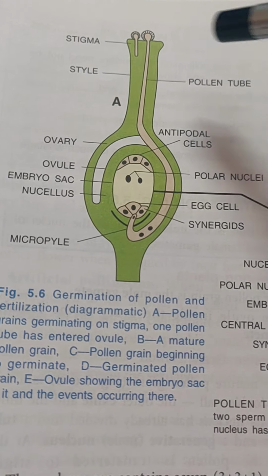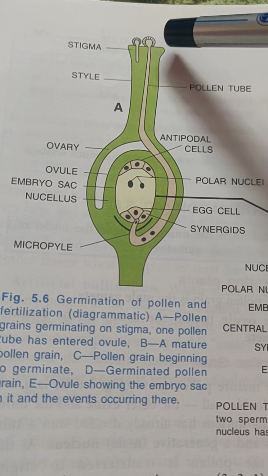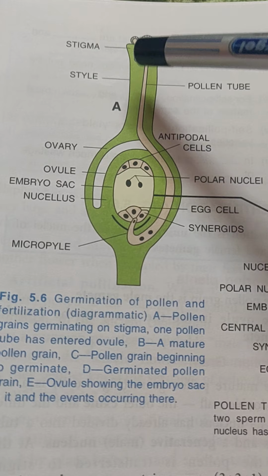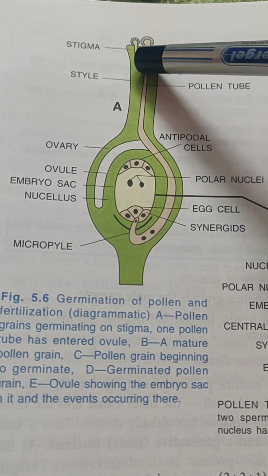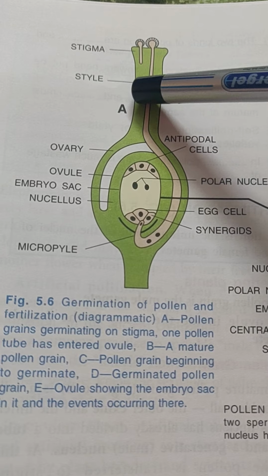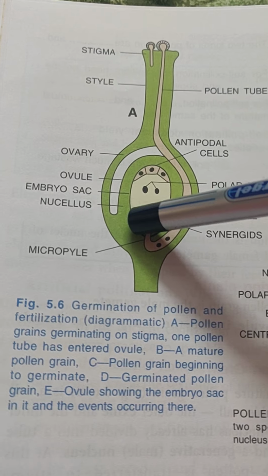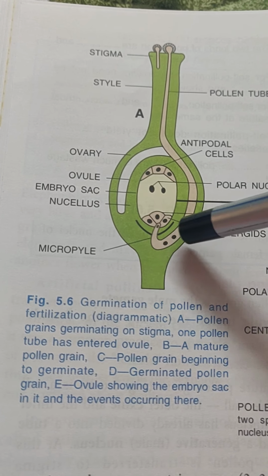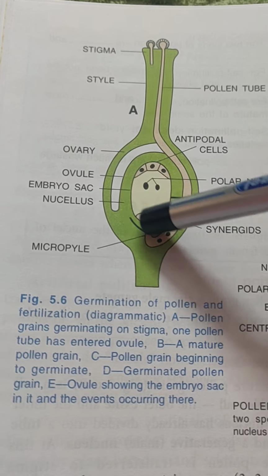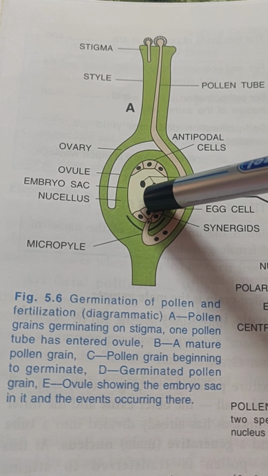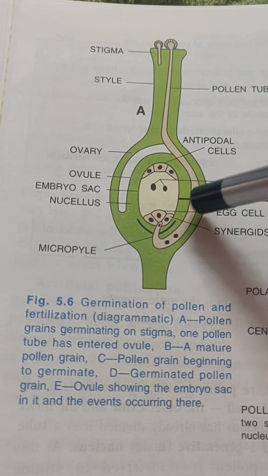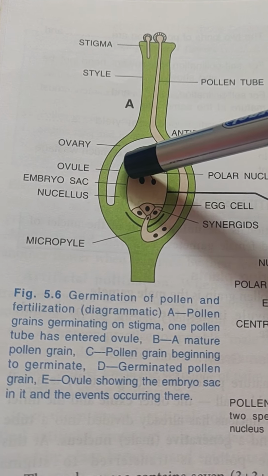Now the pollen tube grows through the stigma and proceeds through the style. While it grows, it dissolves the tissue with the help of the enzymes that are present in it, and it reaches the ovary. In here, it pushes through the micropyle end and reaches the embryo sac. What happens now? The tube nucleus, which had directed the growth of the pollen tube all the way, is at this point useless, so it disintegrates.